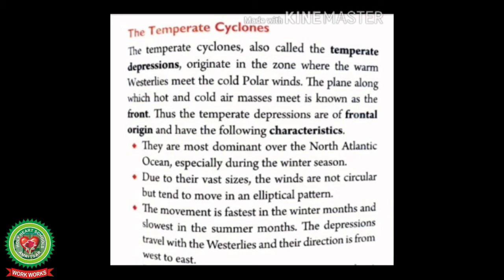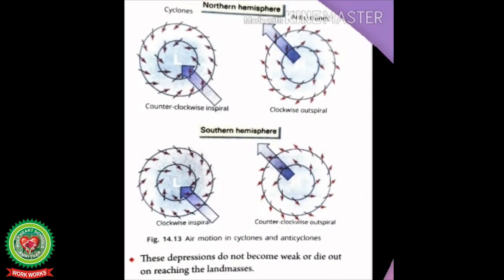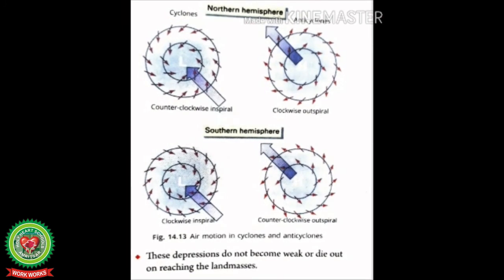These cyclones are usually accompanied by extensive clouds and precipitation. The winds are less violent and more eastwards in the belt of the westerlies and cause very heavy rainfall. These depressions do not become weak or die out on reaching the land masses.